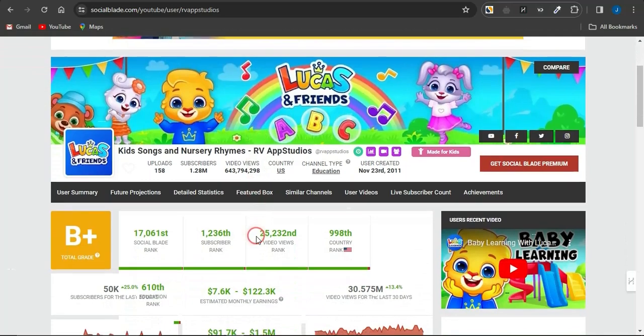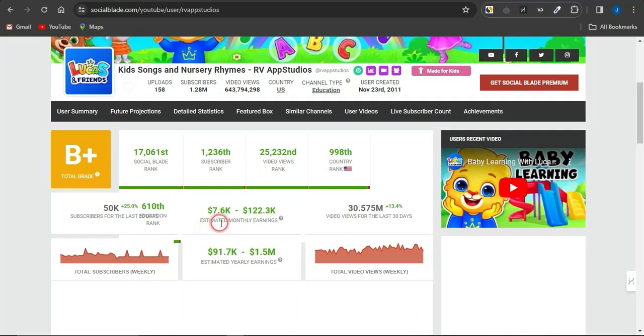Based on Social Blade statistics, you can see that this channel is earning about $7.6 thousand a month to about $122,000 a month right now, and you can actually see how much they are earning yearly right here. This shows you that this particular niche is profitable right now, and I'm going to walk you through how to do this in a step-by-step manner as you stick on to this video.